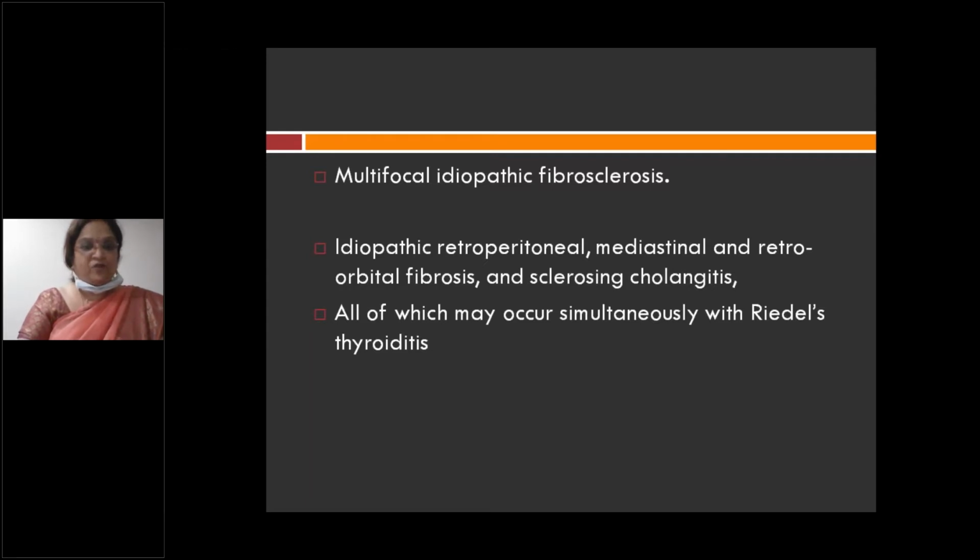Conditions like idiopathic retroperitoneal, mediastinal, or retroorbital fibrosis and sclerosing cholangitis can all occur along with Riedel's thyroiditis.